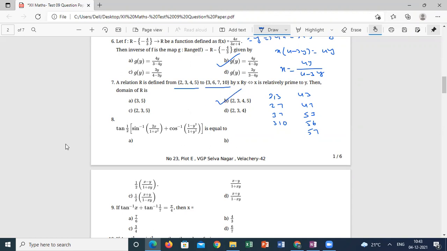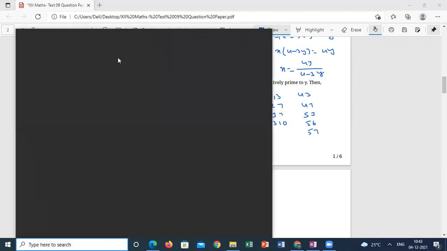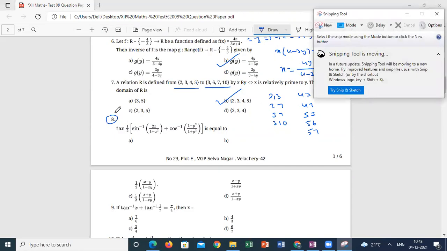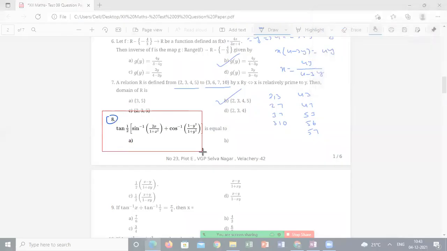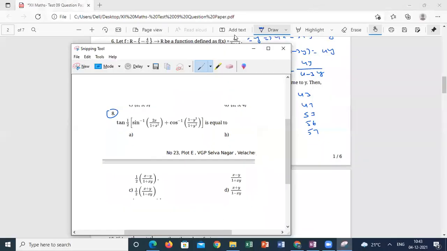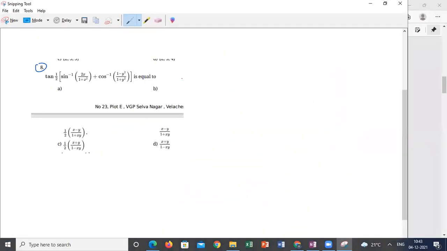So next one. The eighth question we can do using the substitution method. The easiest method is the substitution method, or there is a direct formula. If you are unable to remember the formula, you can use the substitution method, what we do in trigonometry. What is the value of sin inverse of 2x by 1 plus x square? 2 tan inverse x. Then what about this one? 2 tan inverse y. So if I take tan inverse x plus tan inverse y, how much is it?